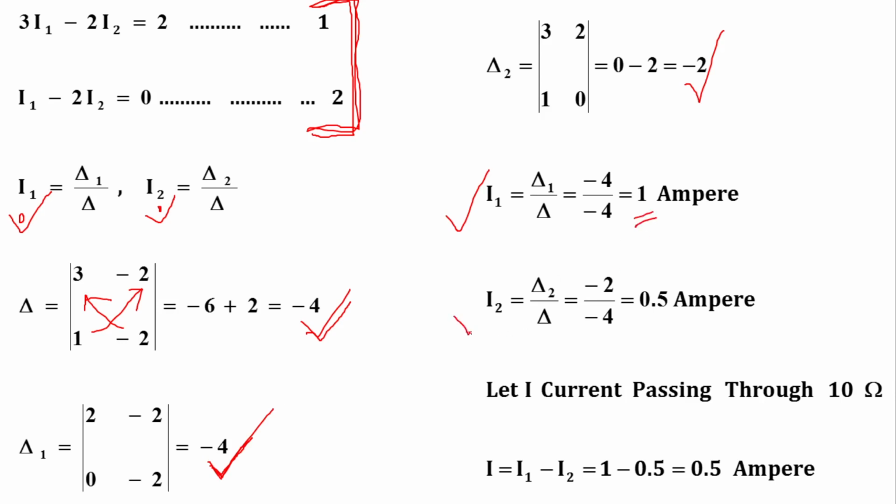In the same manner I2 is equal to delta 2 by delta. So delta 2 is equal to minus 2. So minus 2 by minus 4 is equal to plus 0.5 ampere. So we have calculated the value of I1 and I2. Now it's time to find out the value of current I, and that current I is nothing but the current passing through 10 ohm. So I is equal to, I will take I1 as a reference, so I1 minus I2. So 1 minus 0.5 is equal to 0.5 ampere. So this is the current passing through 10 ohm resistance.